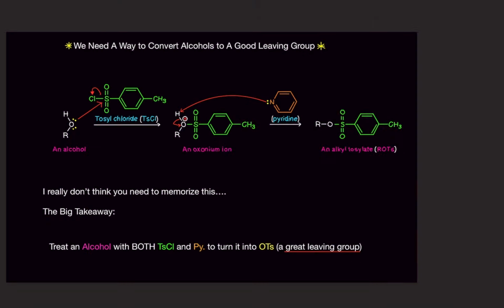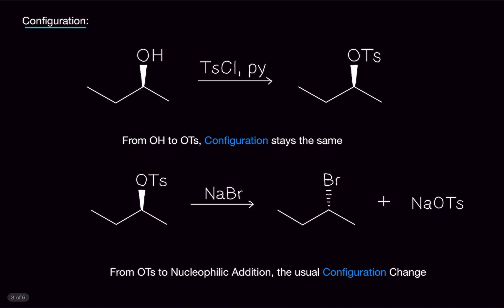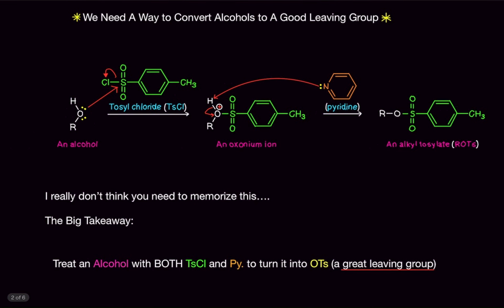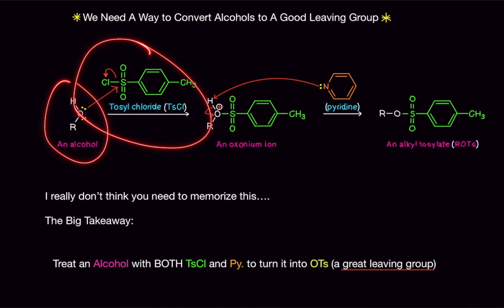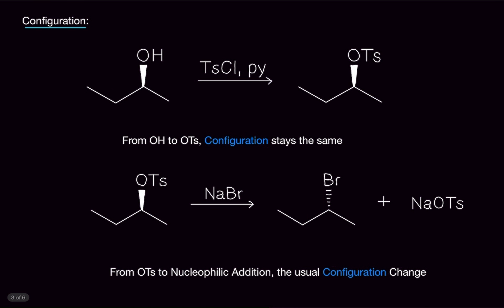So you probably learned more than you did in the lecture by now, but we're going to add to it. Let's talk about configuration. This is very, very important. When you have the alcohol and you change it to OTs, the configuration stays the same. So wedges stay as wedges and dashes stay as dashes. Even though we are attacking the tosyl chloride with the alcohol, the configuration stays the same.